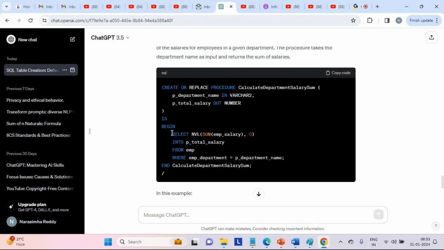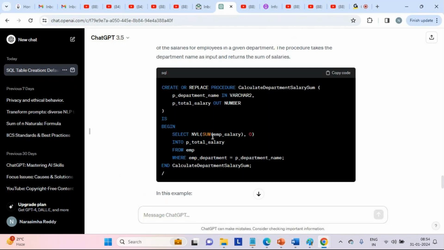It would take 10 to 15 minutes to write this stored procedure. Even if you write it yourself, you'll get some syntax issues, all that, right? All those headaches will be gone with this. Not only that, these are very simple things. I'll talk about very complex things as we go on. We have just started, right?